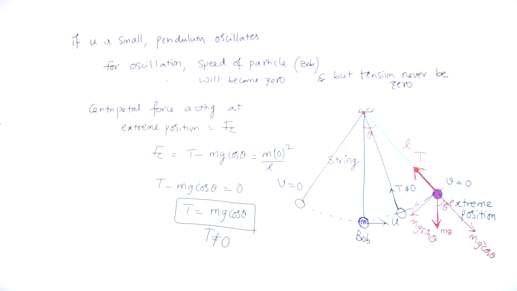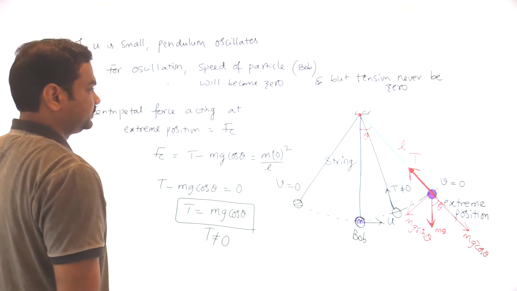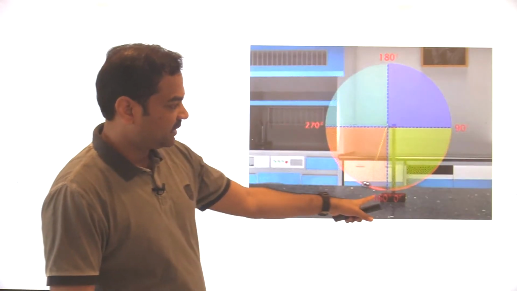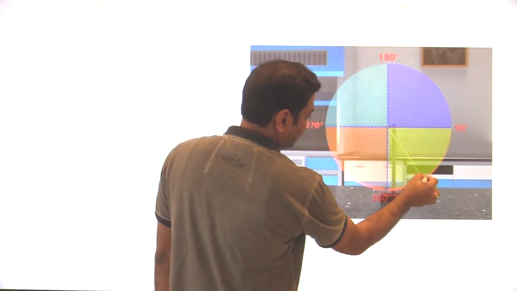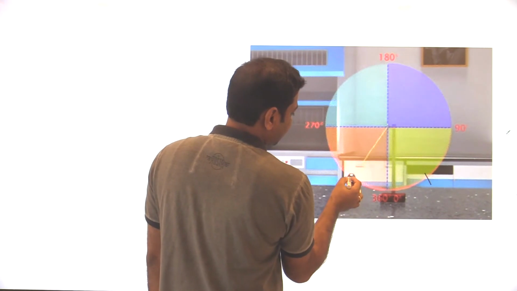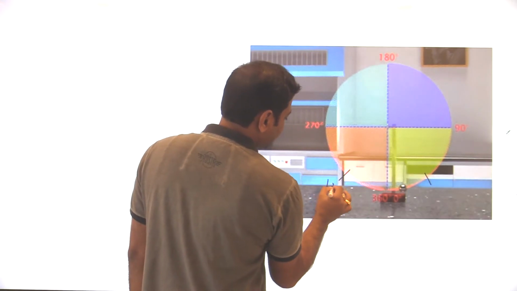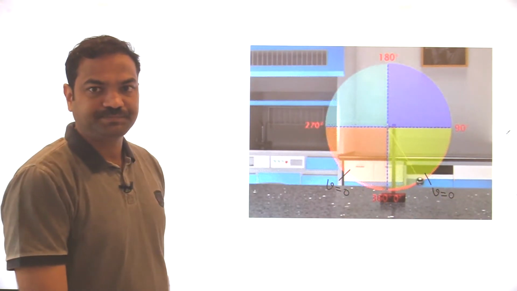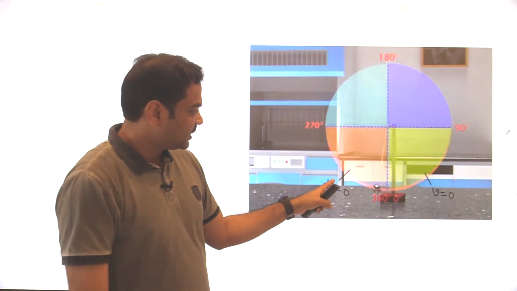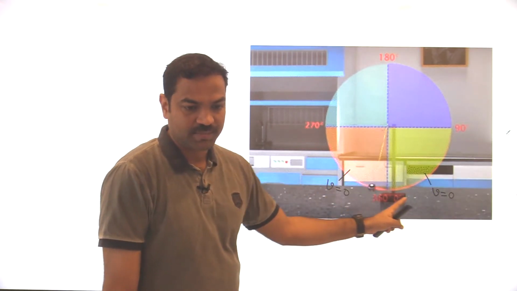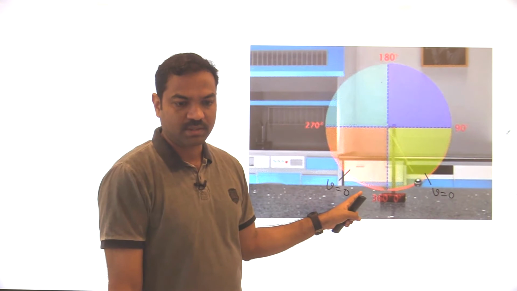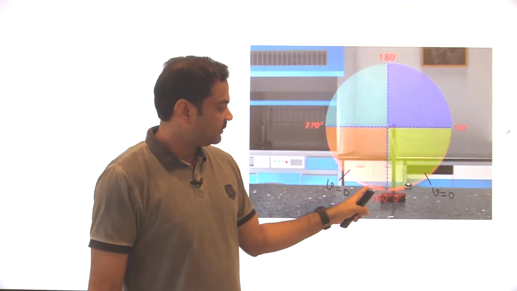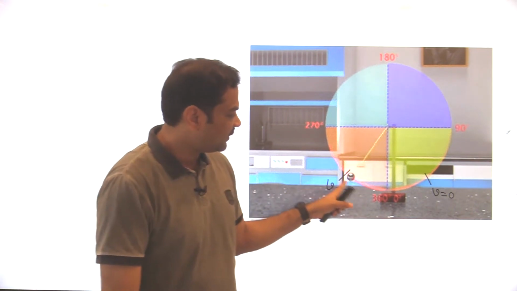All of you understood this thing? So let us go with the next condition, which is important to us. If you see here, if I give little velocity, it is oscillating. This is one extreme point and this is the other extreme point. Here velocity will be 0, here also velocity will be 0. It is coming to rest, as I explained. You are able to see this pendulum. This steel spherical ball we call the bob. So the bob will oscillate in this way.